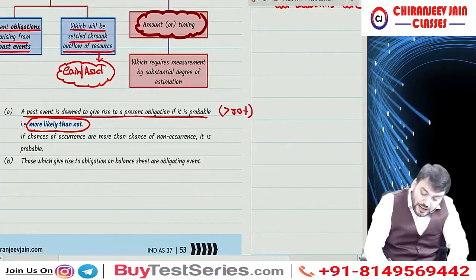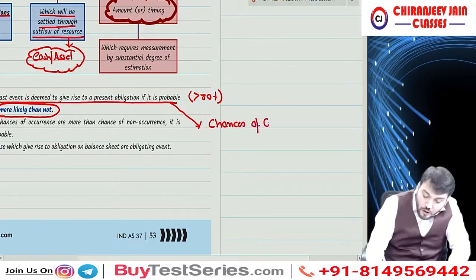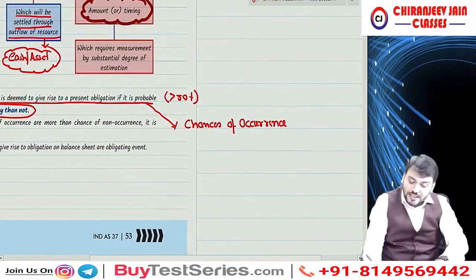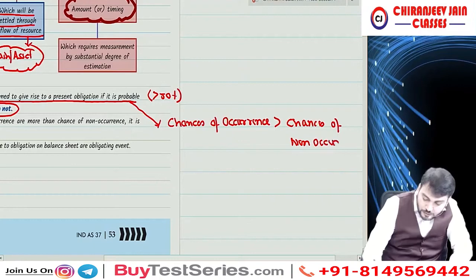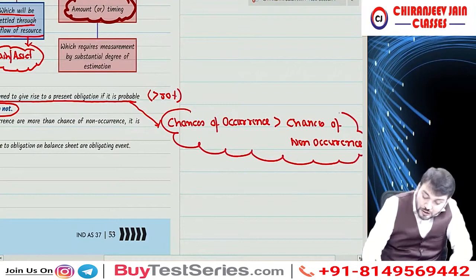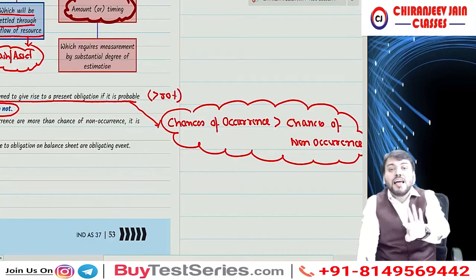Are you getting it? So when I say probable, it means the chances of occurrence of loss are more than the chances of non-occurrence. So it becomes probable. Whenever chances of occurrence are more than chances of non-occurrence, it is more likely than not.